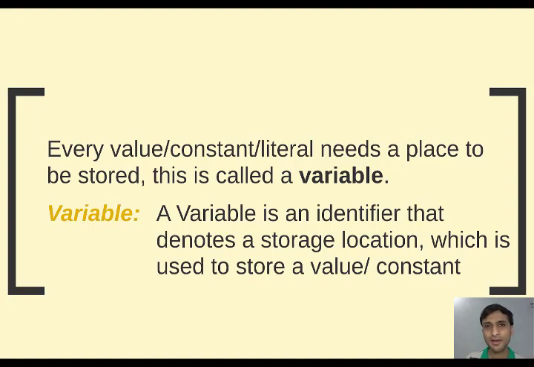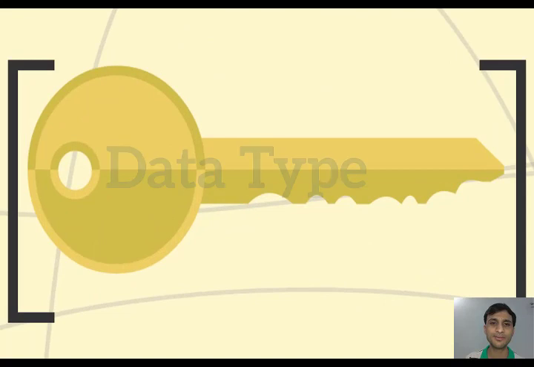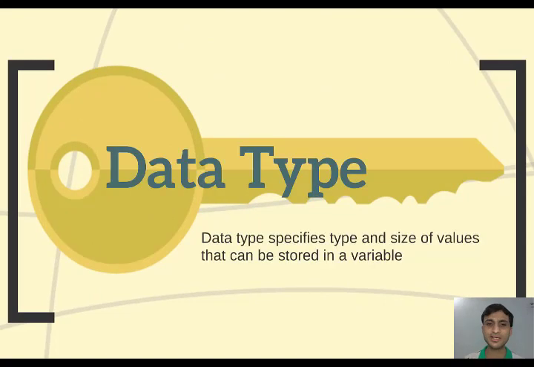Clear? Now, we'll come to another concept, that is data type. So what is a data type? A data type specifies the type and size of values that can be stored in a variable. What does this mean?